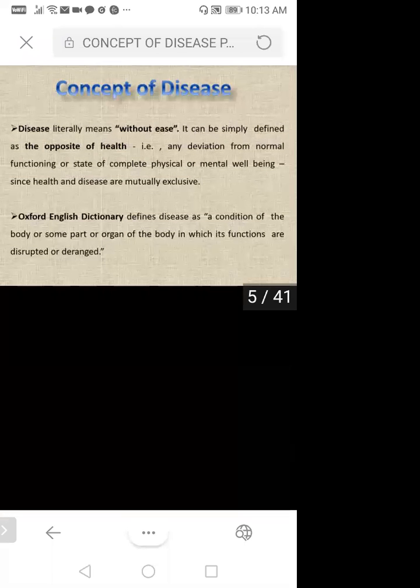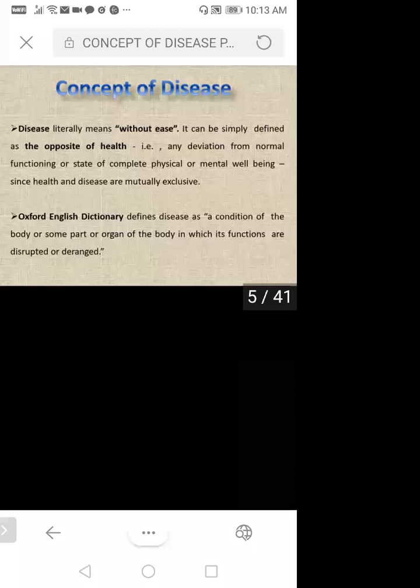So that time, this condition or situation or phenomenon is known as disease. Okay, so here they define. First, disease literally means without ease. If you are not comfortable with something, that means you have something that is disease only. It can be simply defined as the opposite of health.